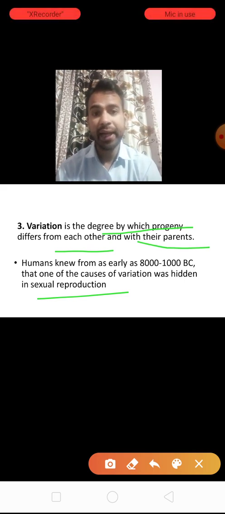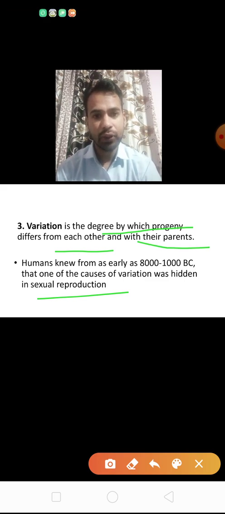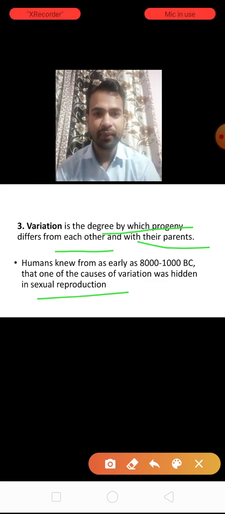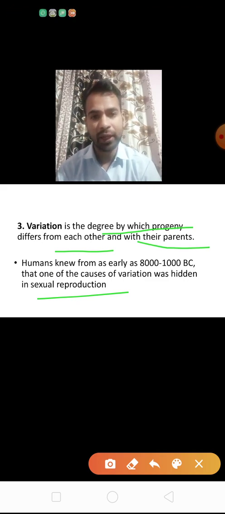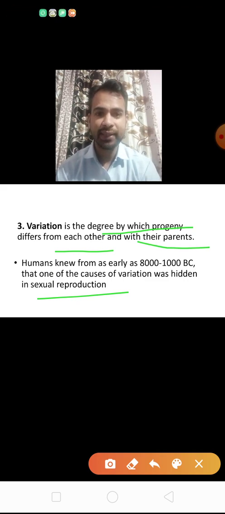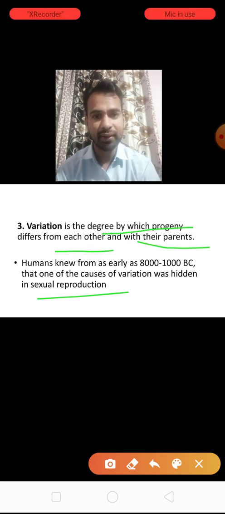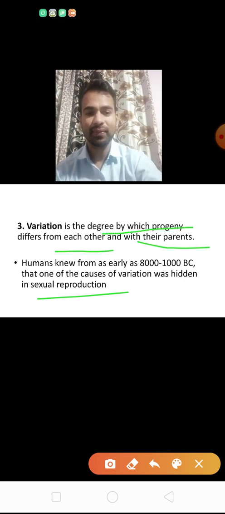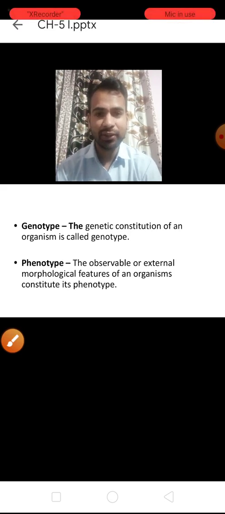And the study of inheritance and variation is done in genetics. Genetics is the branch of biology that deals with inheritance and variation. Father of genetics is Gregor John Mendel. Next term is genotype. Genotype and phenotype are two terms that are very important regarding your exam. All terms are important, but these two are very important, genotype and phenotype.